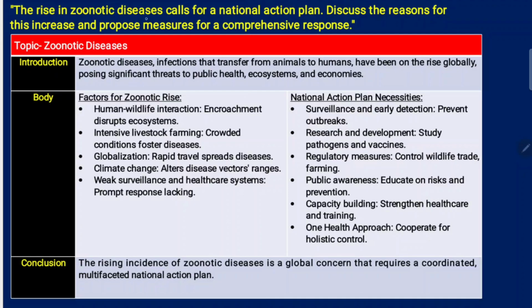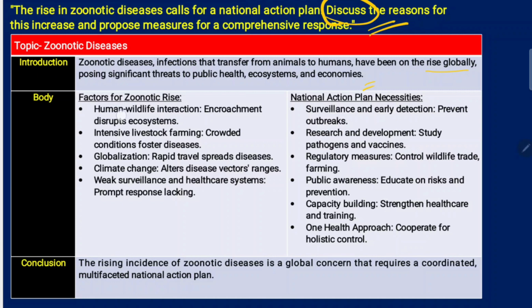Question. The rise in zoonotic diseases calls for a national action plan. Discuss the reasons for this increase and propose measures for a comprehensive response. Zoonotic diseases, infections that transfer from animals to humans, have been on rise globally, posing significant threat to public health, ecosystems, and economies. When the question is about discuss, you will have to dump more information, right? You have to write your answer in such a way that you are discussing with the fellow who's correcting your paper. So he has to understand that one.